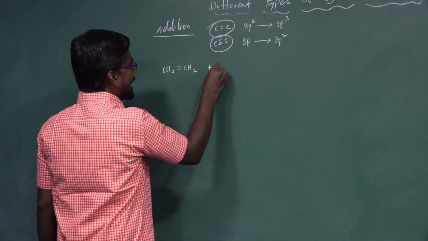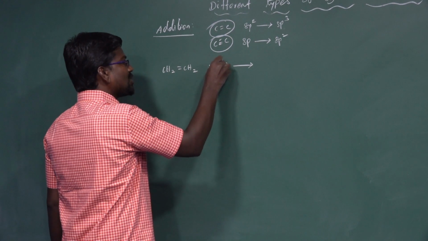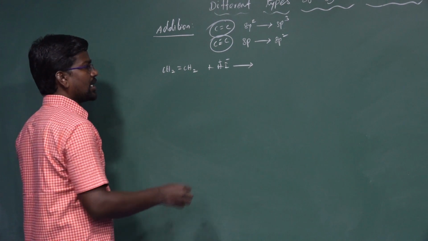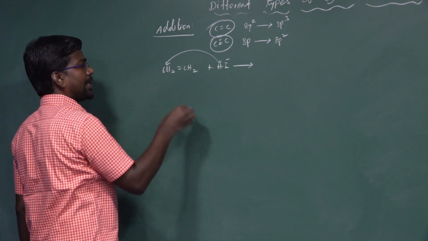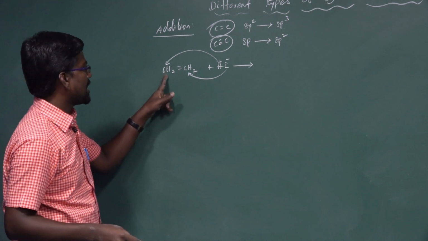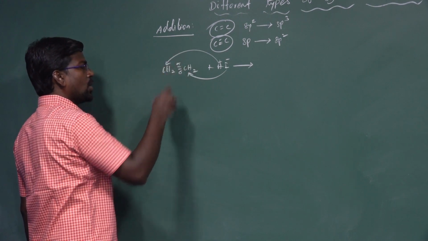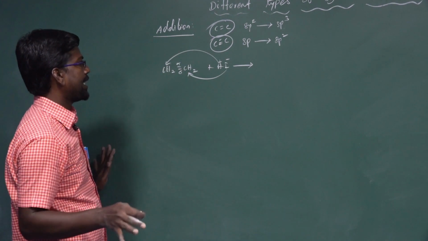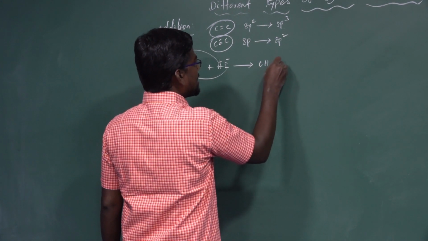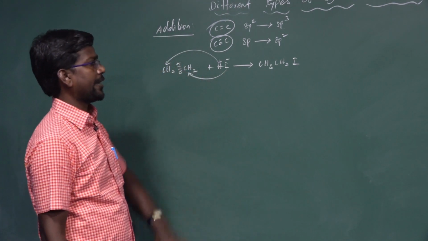Ethene reacts with hydrogen iodide HI. The hydrogen iodide dissociates into H plus and I minus. I minus is a nucleophile. H plus is added to one carbon, and I minus is added to the other carbon. Simultaneously, the carbon-carbon pi bond breaks, because there is a double bond with a pi bond and a sigma bond, to form CH3 and CH2I, ethyl iodide. Ethene can be converted to ethyl iodide.